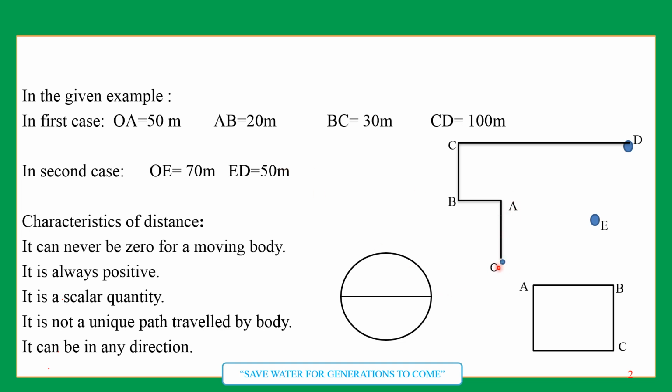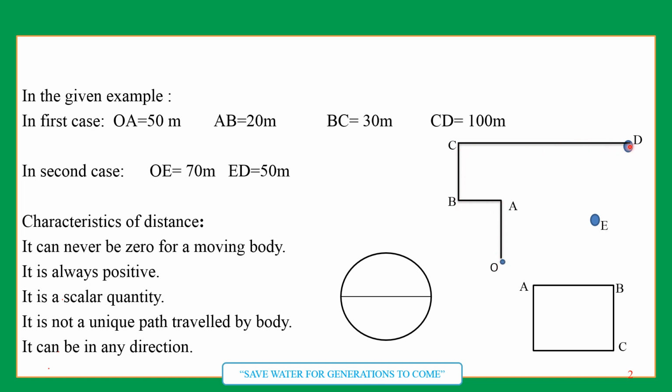OA is 50 meter, and AB is 20 meter, and BC is 30 meter. And CD is 100 meter. So this is OA, AB, BC, and CD.